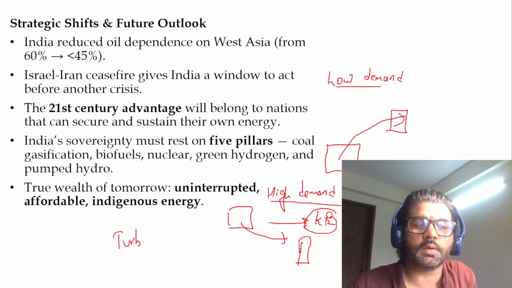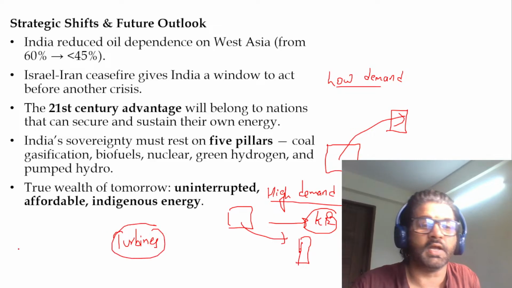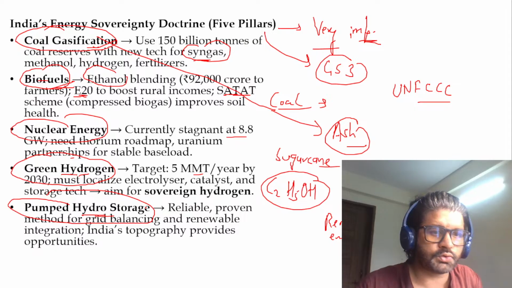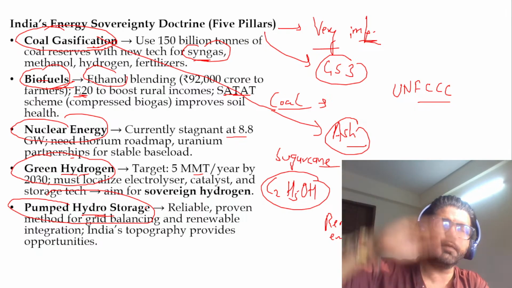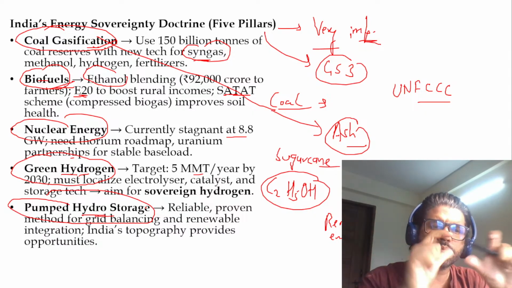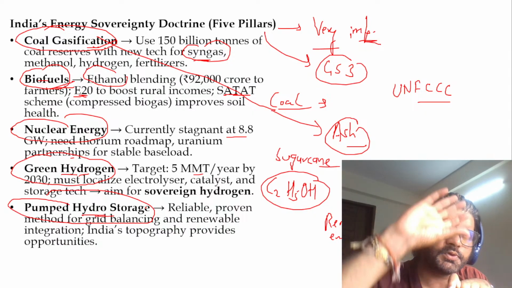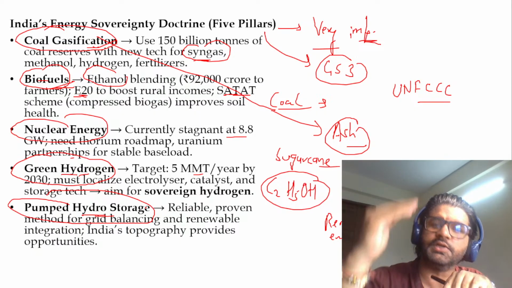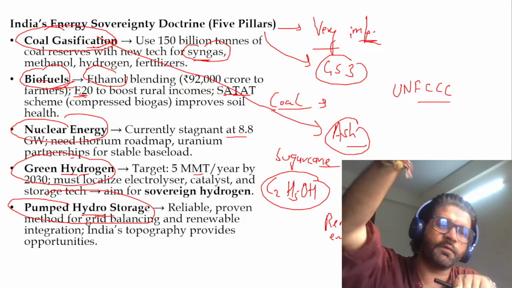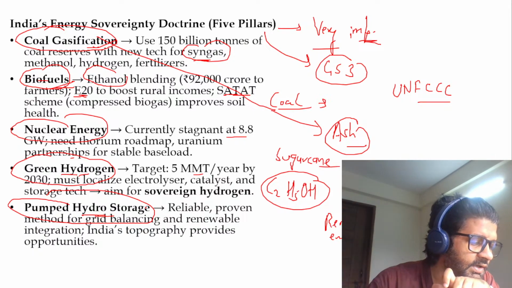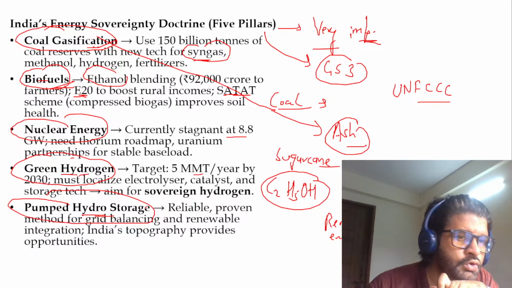That will be used to rotate the turbine, and that in turn will generate electricity. So this is pumped hydro storage. Hope you understood it. You are storing, or transferring, water from the lower reservoir to the higher reservoir when the demand is low. So you are in a way tapping the stored potential energy of water by converting it into kinetic energy when you transfer water from the higher reservoir to the lower reservoir during peak demand time, and that's how you generate electricity. Did you understand the pumped hydro storage concept?